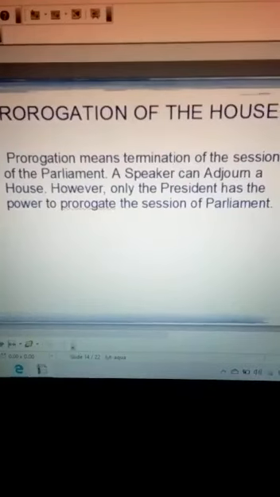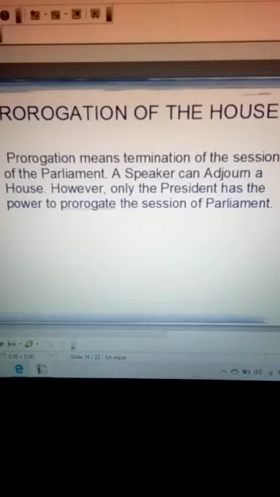A speaker can adjourn a house, however, only the president has the power to prorogue the session of the parliament. So I think you understood prorogation means suspension. Prorogation means termination of the session of the parliament, which can be done only by the president.